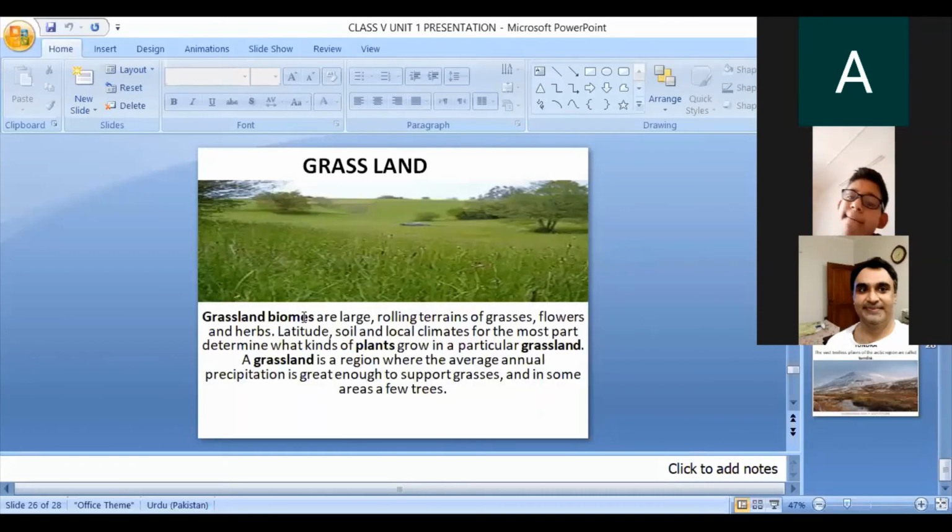Grassland. What is grassland? You can see the very fertile green area, and this green area is known as grassland. This is the grassland.